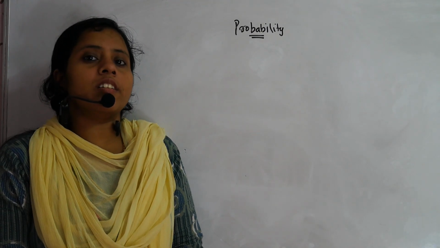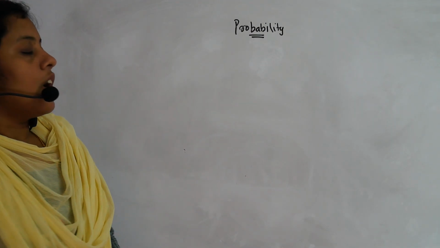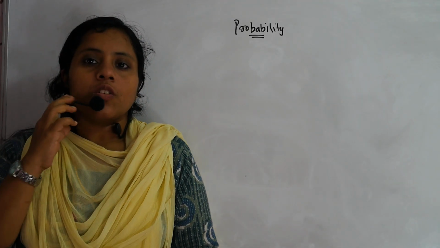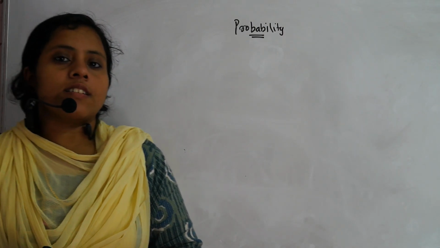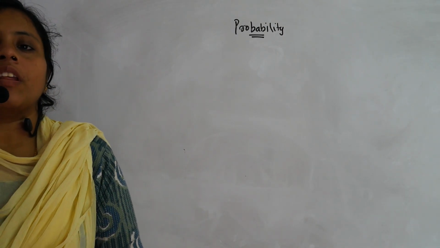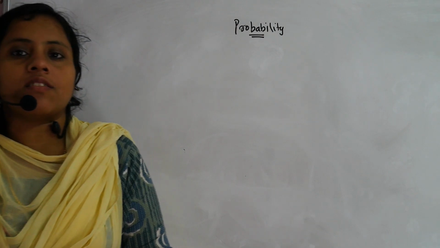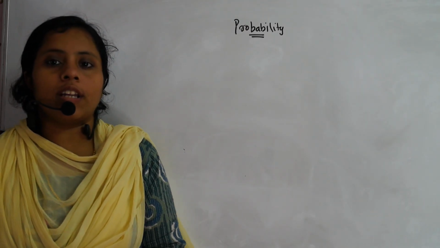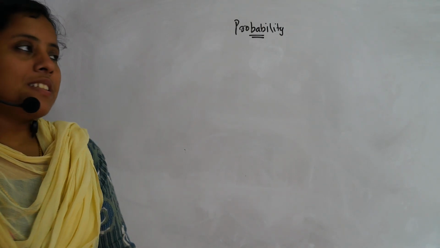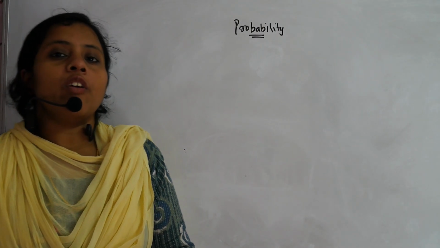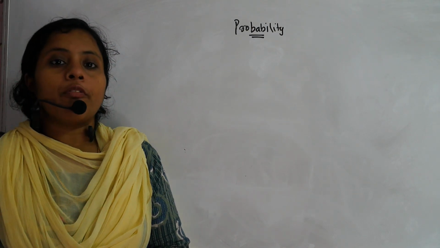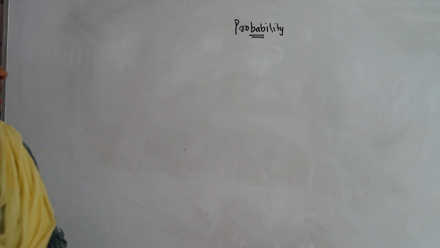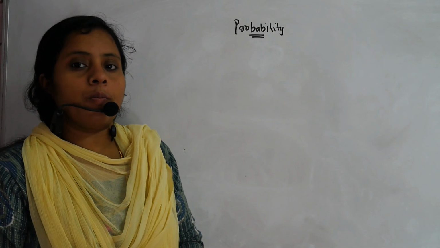Today we are going to see the chapter probability. First of all, from probability, what are the things that you need to study? When probability is considered, we have classical probability, conditional probability, Bayes theorem, such and such topics. Each topic based problems are important since probability is a very important topic for NDA. We can expect at least 15 questions from this chapter. So let's see what all things that we need to study from probability.